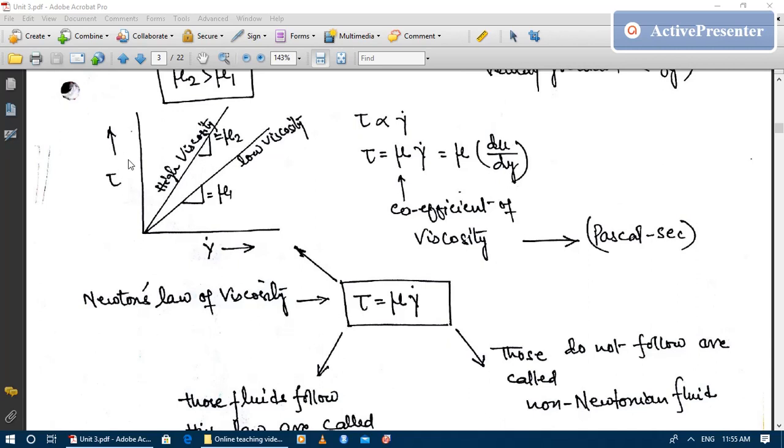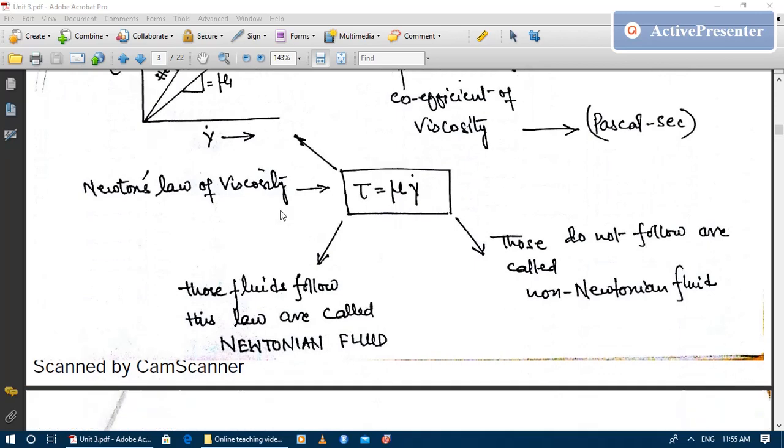So just looking at the graph between tau and gamma dot, we can tell whether this liquid is of high viscosity or low viscosity. Here there are two fluids having viscosity mu1 and mu2. You can see that the fluid having higher viscosity will represent the higher slope. So just looking at the slope, you can tell which one has higher viscosity. So Newton's law of viscosity, in short, is tau equal to mu times gamma dot.